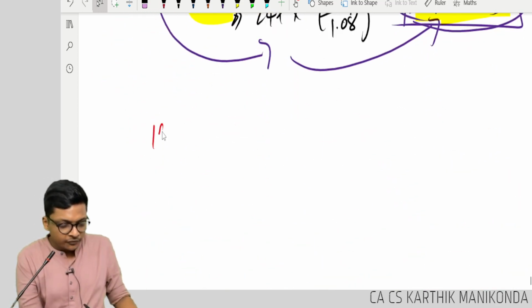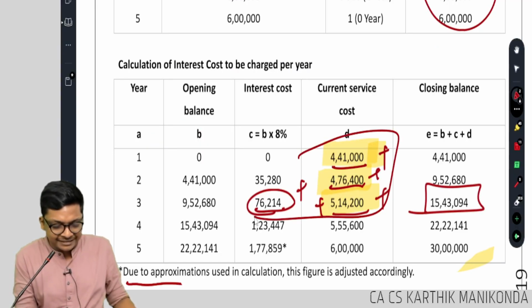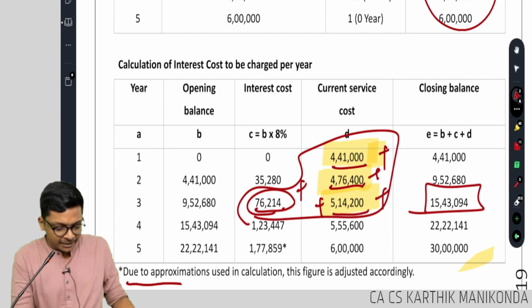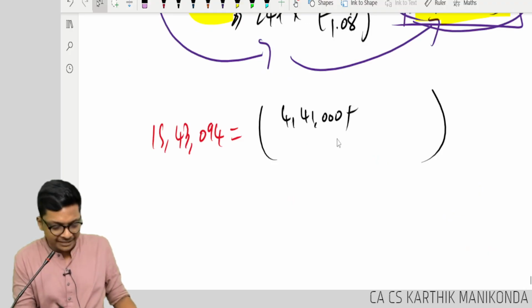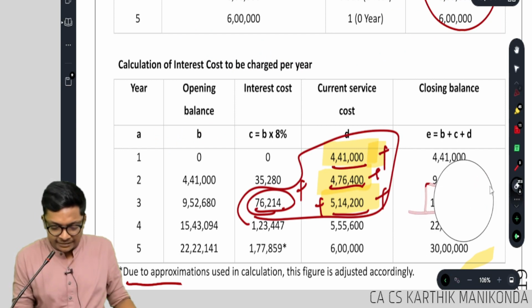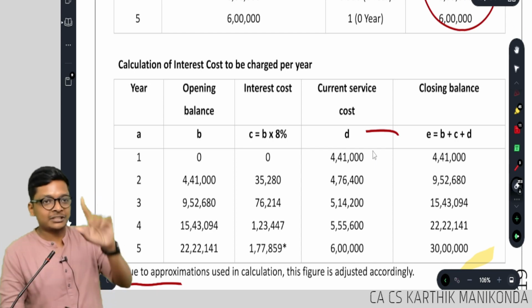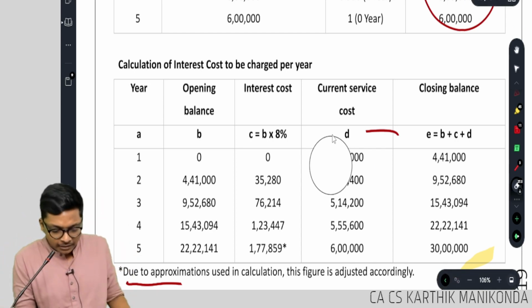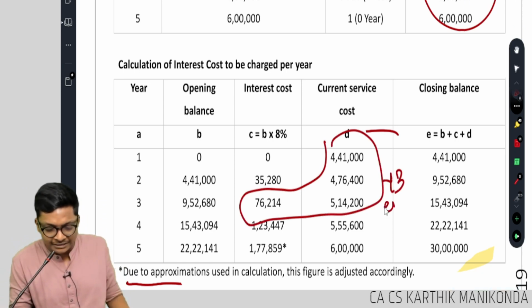Let me write down. 15,43,094 was the breakup of all these things, which is nothing but, let me write all of those things. 4,41,000 plus 4,76,400. In other words, I can write this as interest plus current service cost up to year 3.